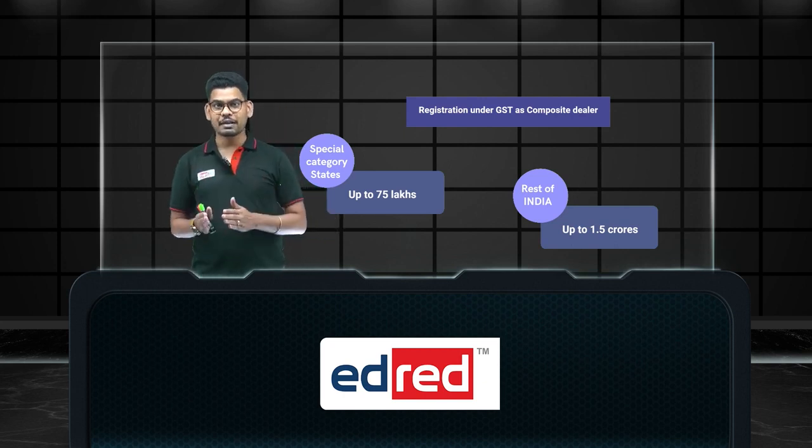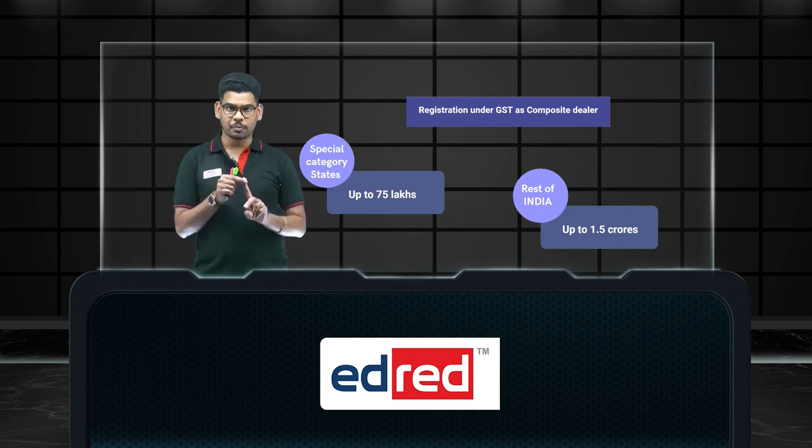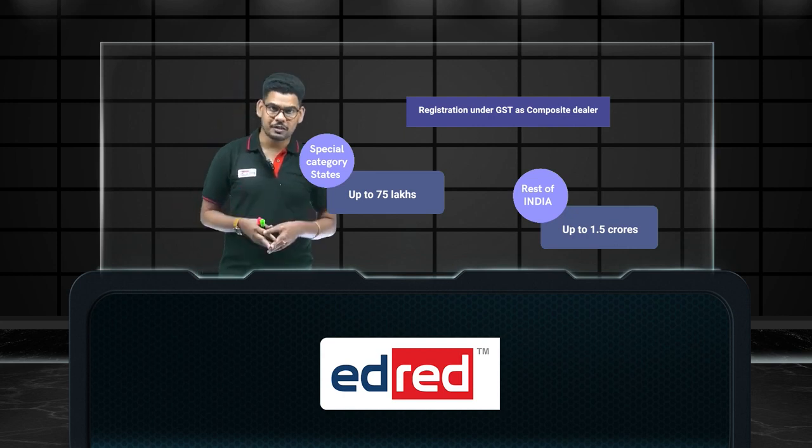So for more than 20 lakhs and up to 75 lakhs, I have two options and can choose any one: regular dealer or composite dealer. If the turnover has crossed 75 lakhs, then I don't have the option to become a composite dealer. I have to go for the regular dealer scheme itself. So this is for the special category states.